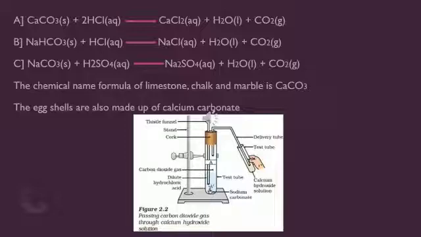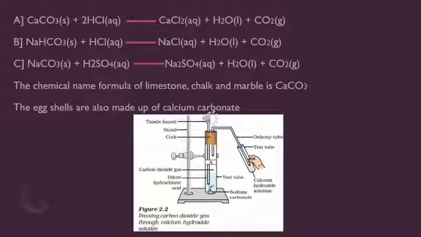The chemical name for limestone, chalk and marble is calcium carbonate. Even eggshells are made up of calcium carbonate. To understand this better, we have an experimental setup: passing carbon dioxide gas through calcium hydroxide solution. We need to take two test tubes and label them as A and B.